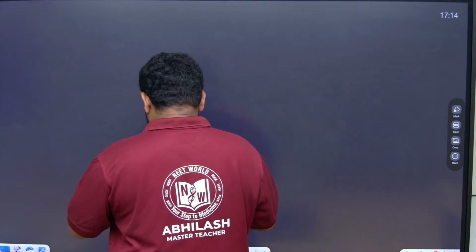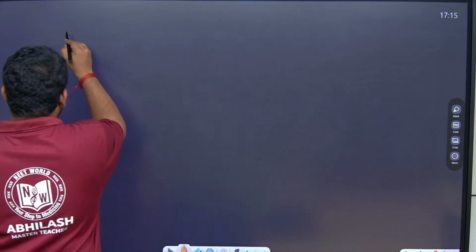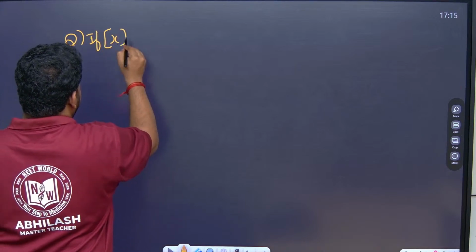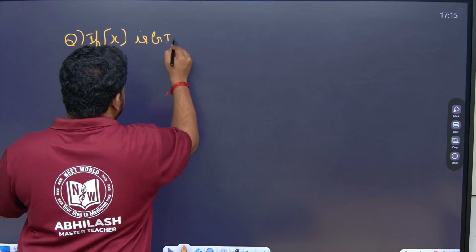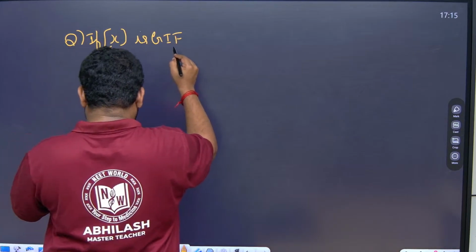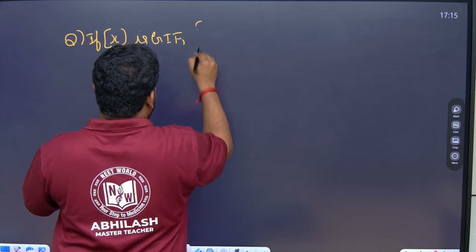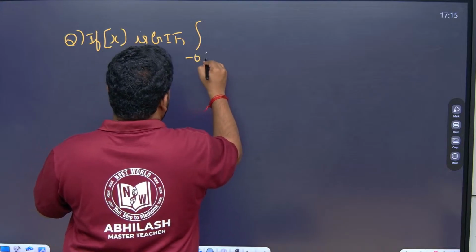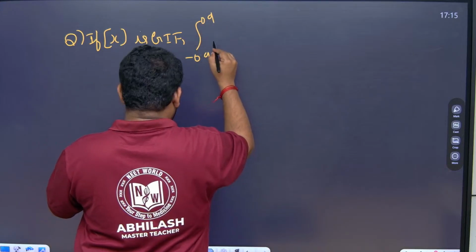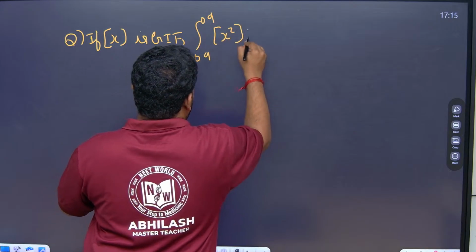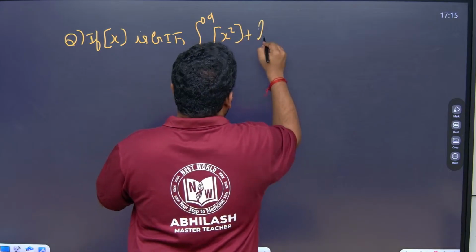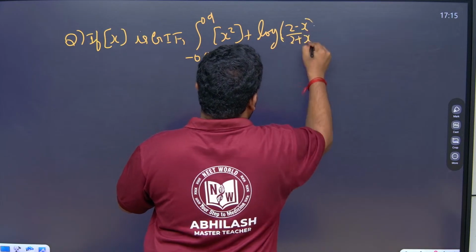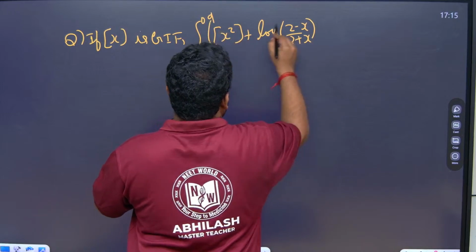Next question that we are seeing: if this is a GIF function, the greatest integer function, they are asking us to find the integral from minus 0.9 to plus 0.9 of GIF of x square plus log of (2 minus x by 2 plus x), this entire thing under dx.